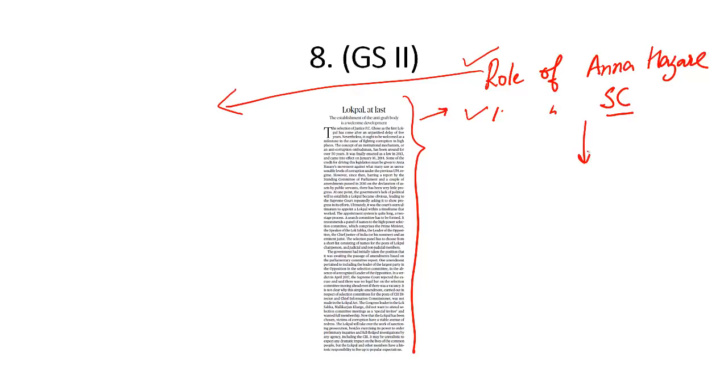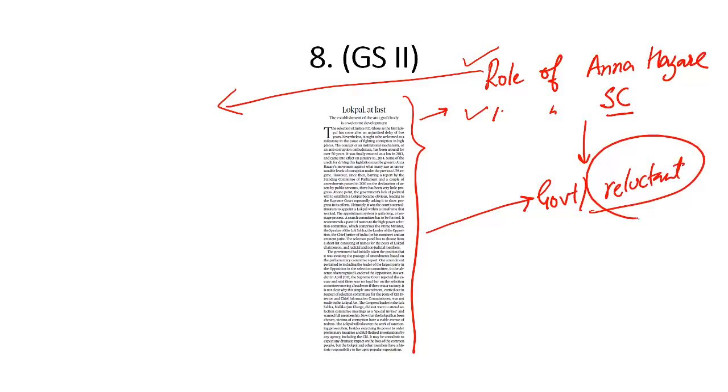Because it was only after the final warning issued by the Supreme Court that government was forced to appoint P.C. Ghose as the Lokpal of this country. Because according to this editorial, the government of the day was reluctant in appointing the Lokpal. But how can we say that the government was reluctant? Government was at every point in time telling the Supreme Court that we are not appointing a Lokpal because we do not have leader of opposition. It is this vacancy in the office of leader of opposition that we are not in a position to appoint a Lokpal. But this editorial points out an inconsistency.